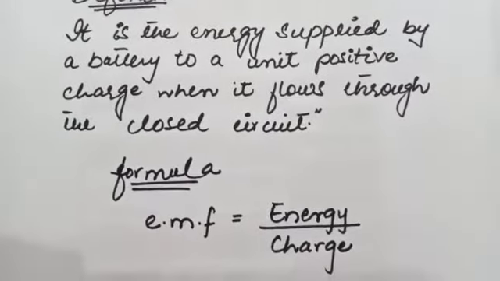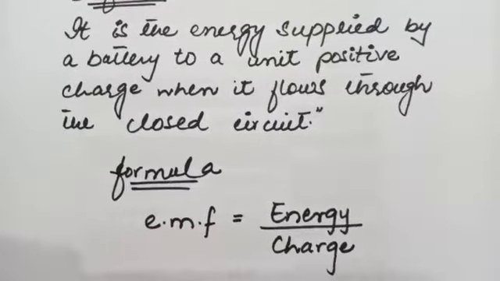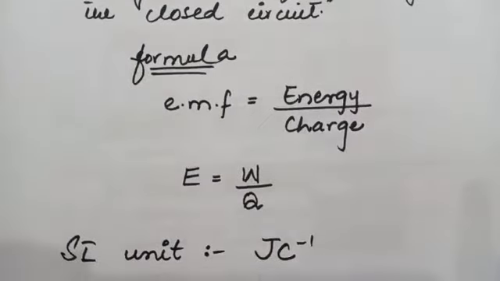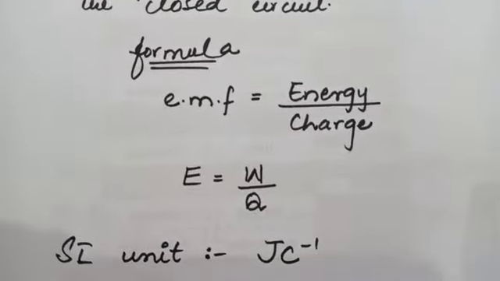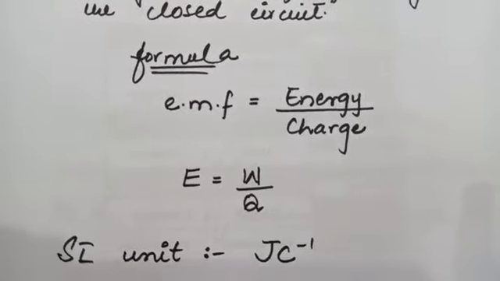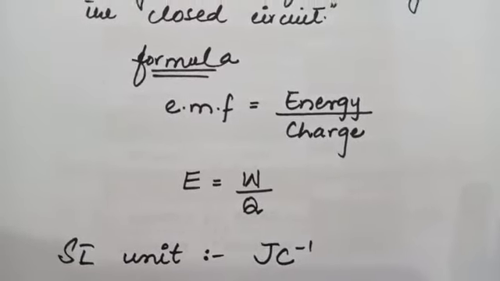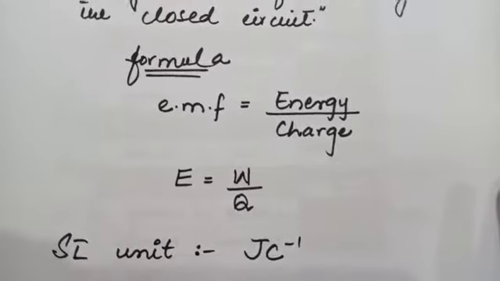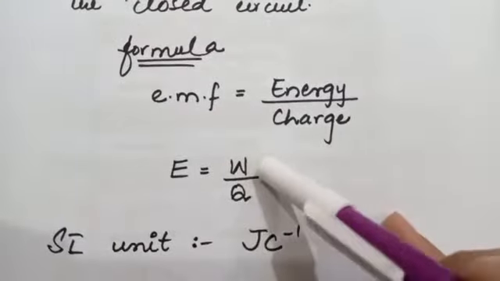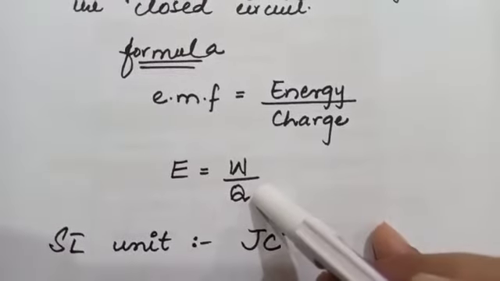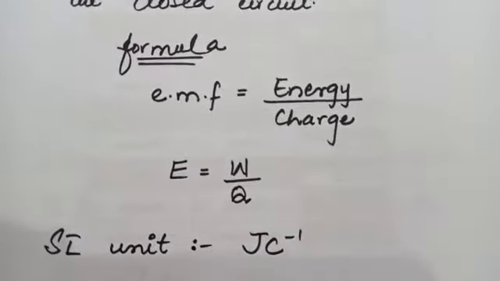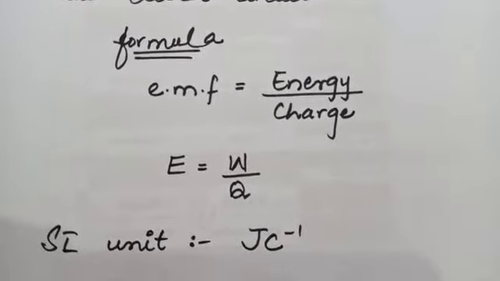We can formulate it as electromotive force is equal to energy divided by charge. Energy is equal to work done divided by charge. Here, you can say that the work done is equal to the energy of the battery that is supplied by the battery. The SI unit for electromotive force is joule per coulomb, as the energy unit is joule and the charge unit is coulomb. So joule per coulomb is the SI unit of the electromotive force.